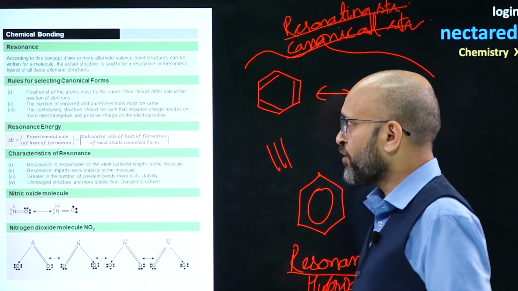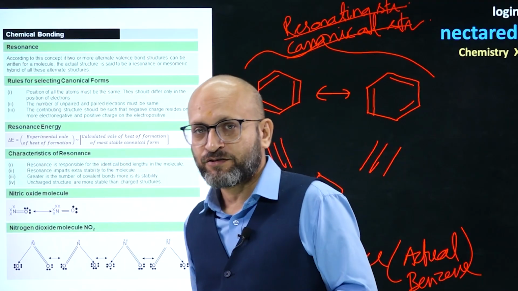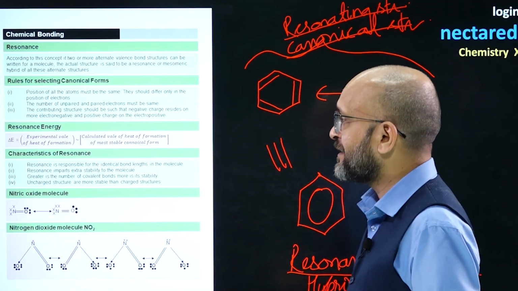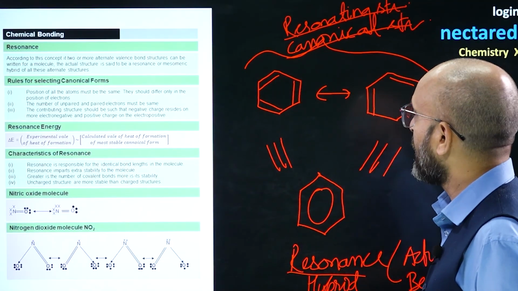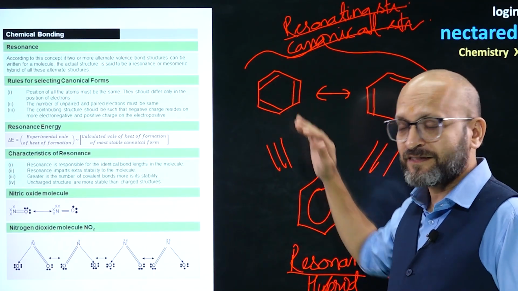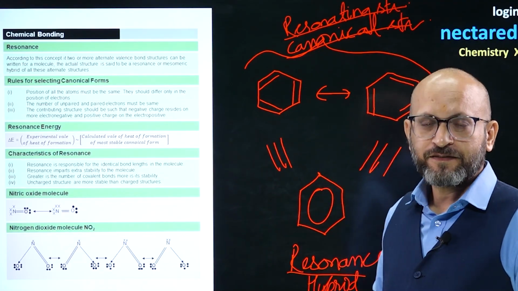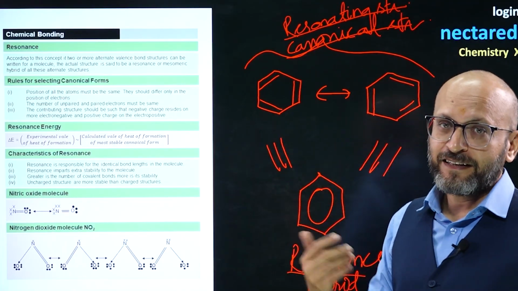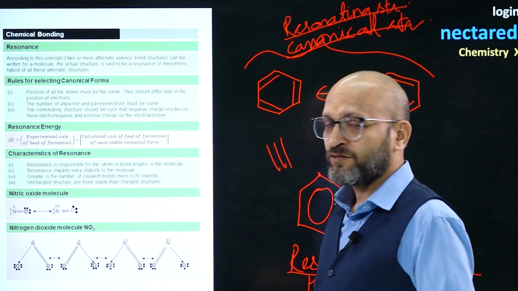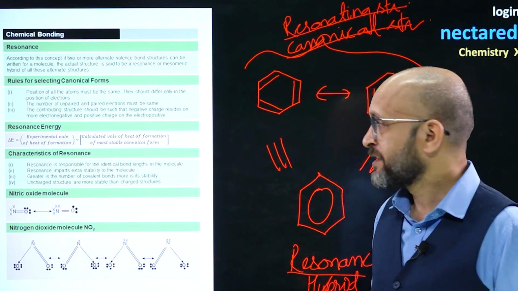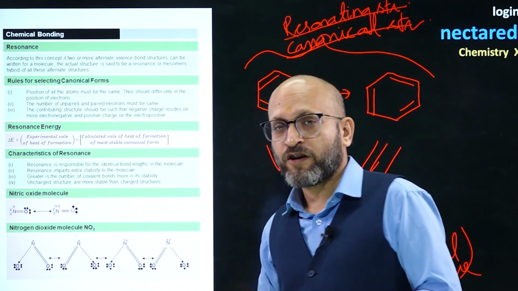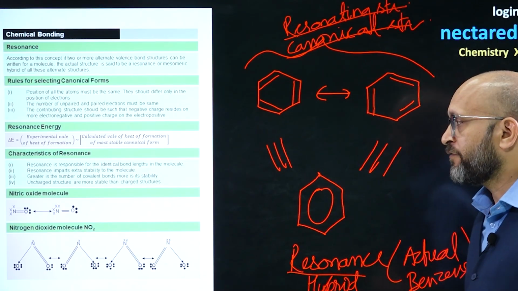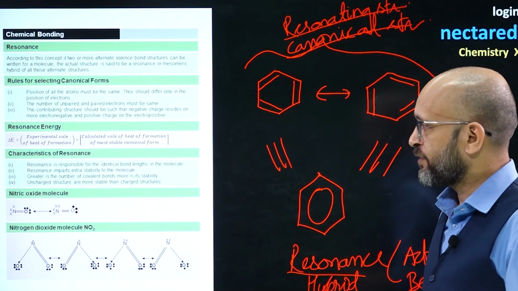Now, if you want to calculate resonance energy, what is resonance energy? Resonance energy is the energy difference between the most stable resonating structure and the actual structure. There is another way to find the resonance energy value: the experimental value of heat of formation minus the calculated value of heat of formation. From that also you can calculate.